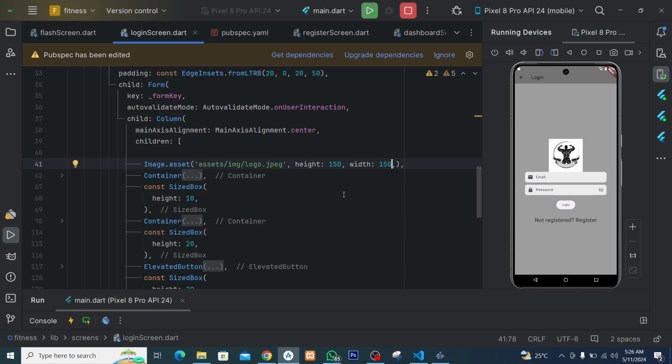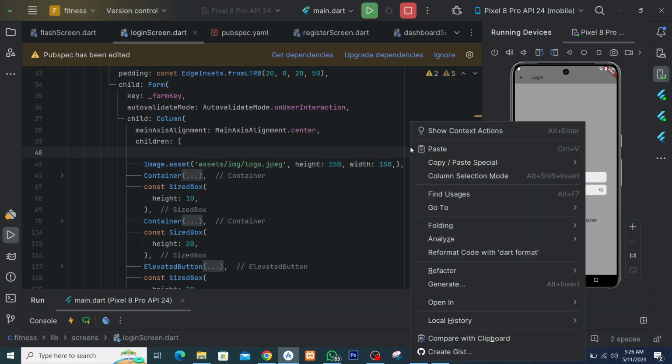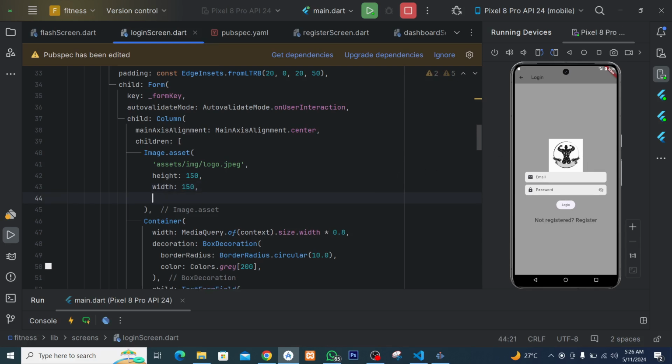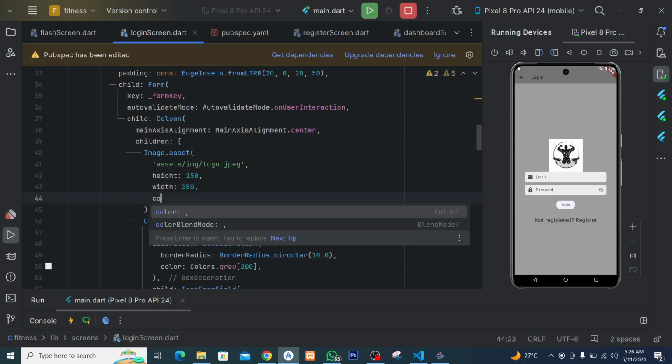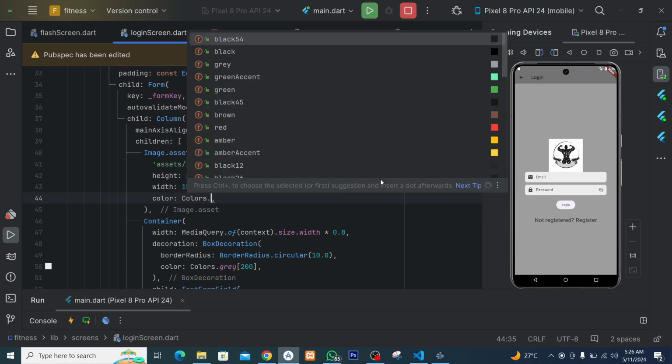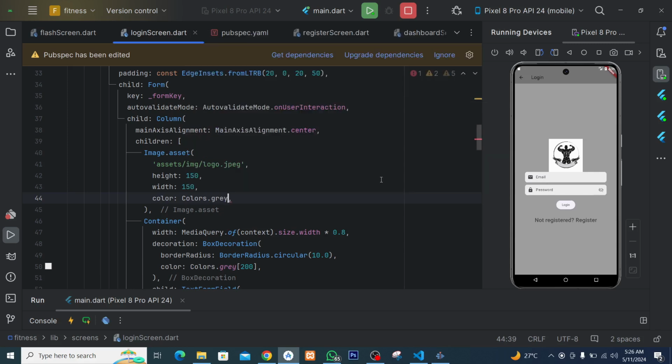Next, you can see we have some background color out there, which is kind of weird. Let me just format the code first. To remove this white background color, we'll use the color attribute, say Colors dot gray. Doing this now will make the whole image have a gray color.